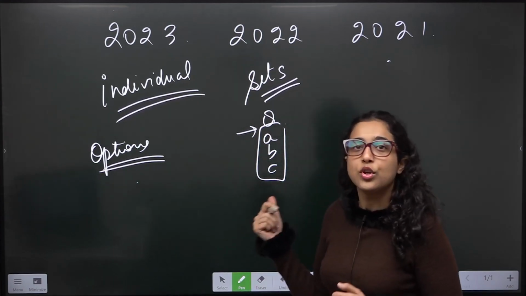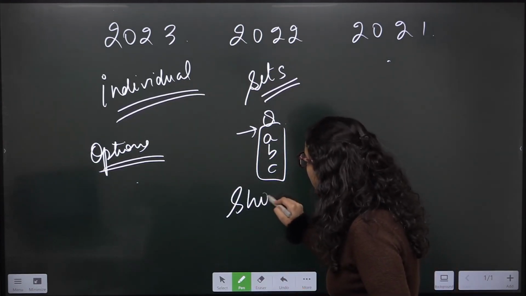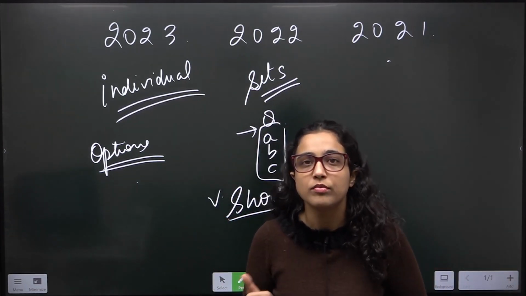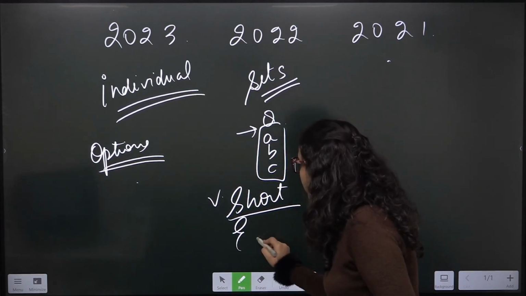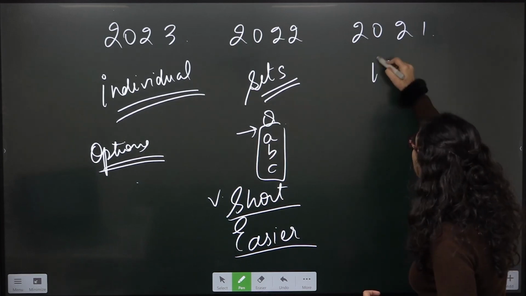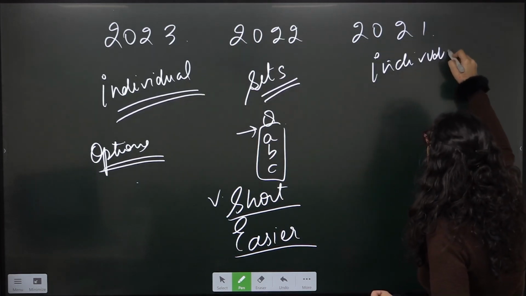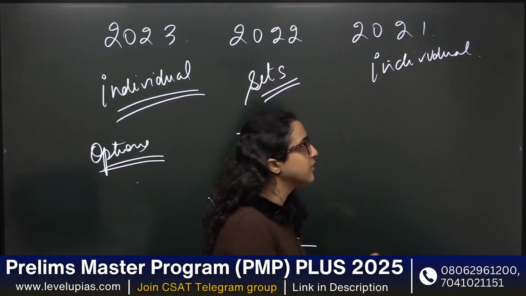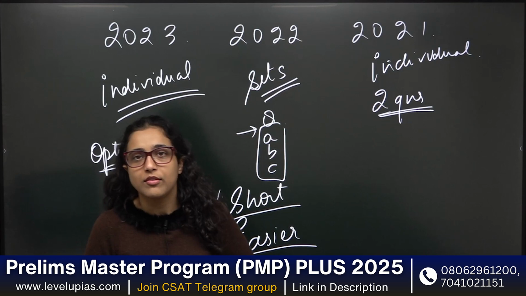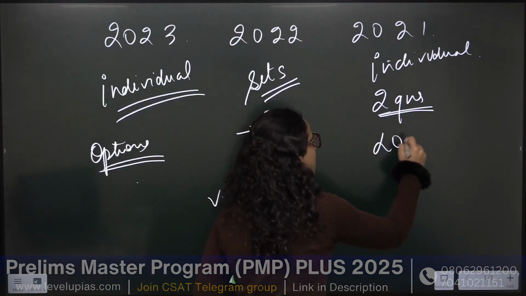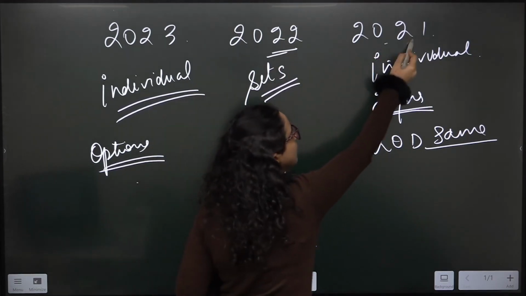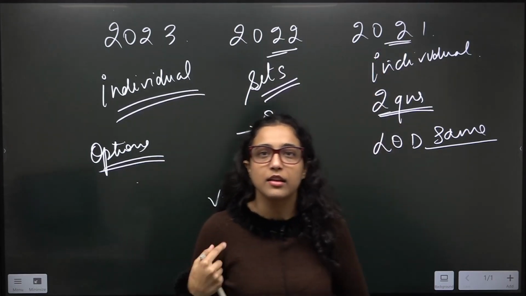In 2022, you also saw that very short passages were also there, right? And then again in 2022, the level of difficulty was easier. In 21 also we saw the same thing. Here also questions were mostly individual. There were only a few passages जिसमें कि 2 questions were there. ठीक है, ऐसे था. And then in 2021 also the level of difficulty was the same as 2022, right? But in 2023 it increased a little bit.